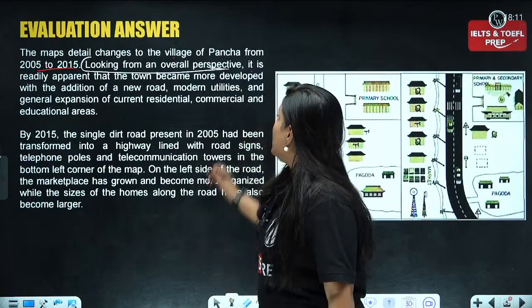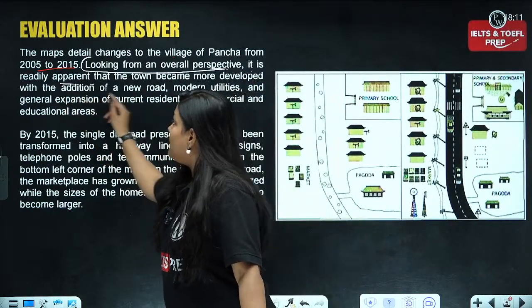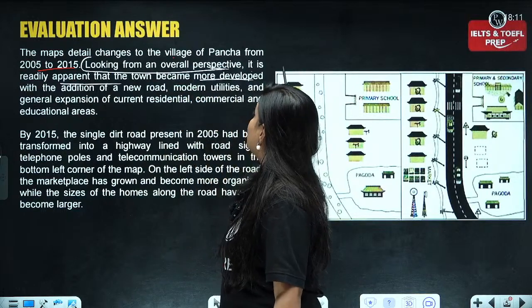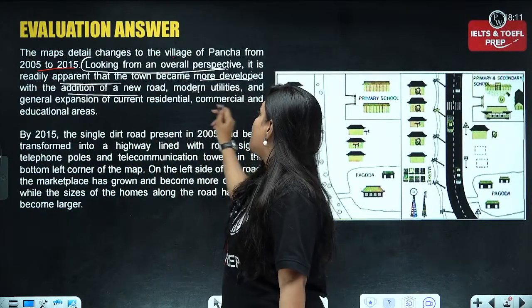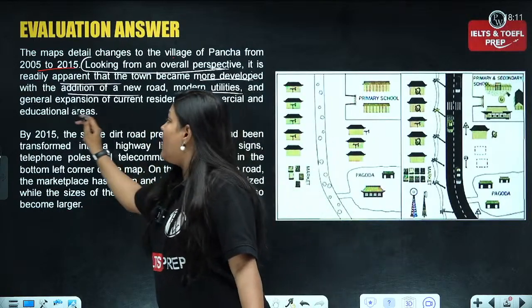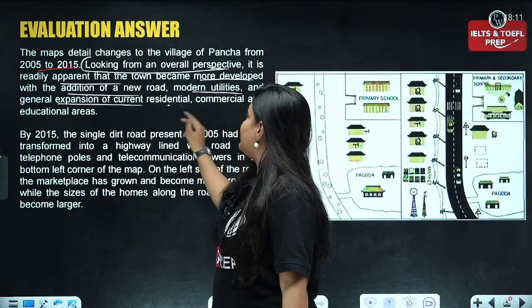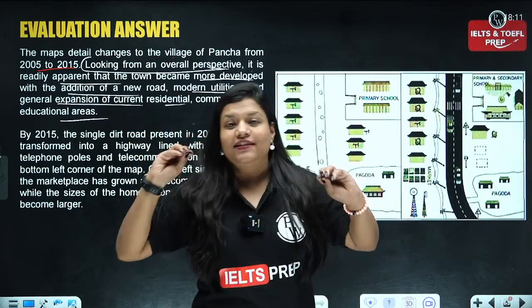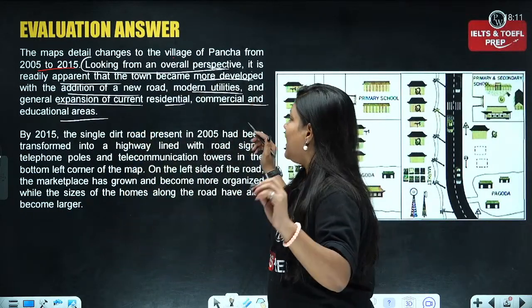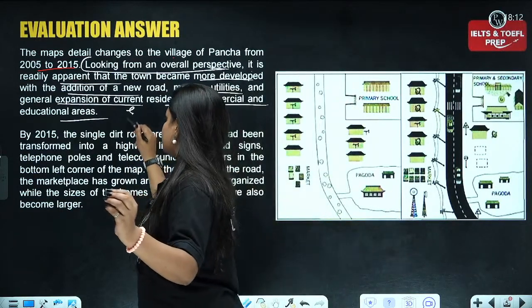Now, it is readily apparent that the town became more developed with the addition of new road, modern utilities and general expansion of current residential, commercial and educational areas. Like seriously, the word choice is excellent, I must say.